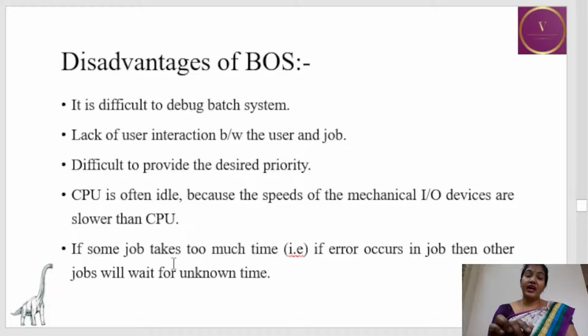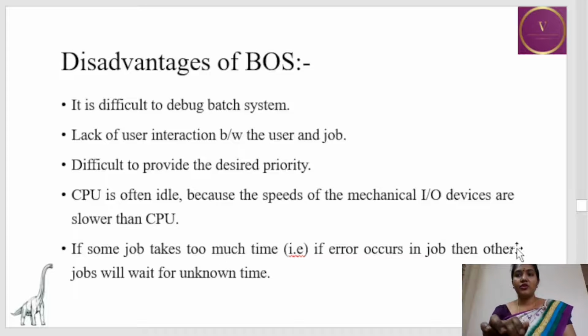And the CPU is idle when the IO operations are undertaken. So that is also one of the disadvantages. If we are collecting different jobs and submitting them as a batch, and if there is an error in any one of the jobs in the batch, it will take too much time, and all the rest of the jobs will be waiting indefinitely.